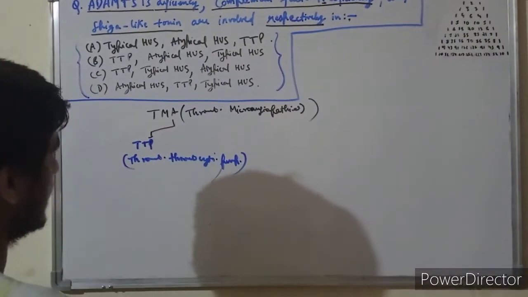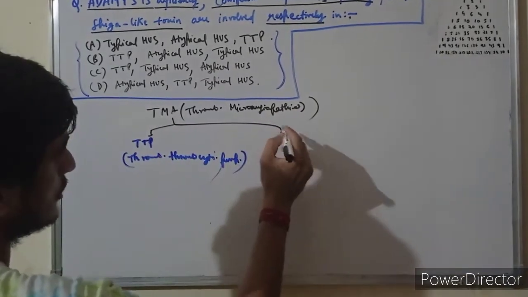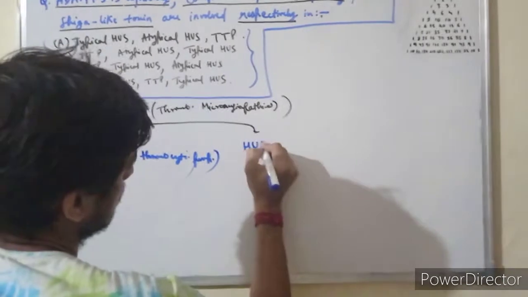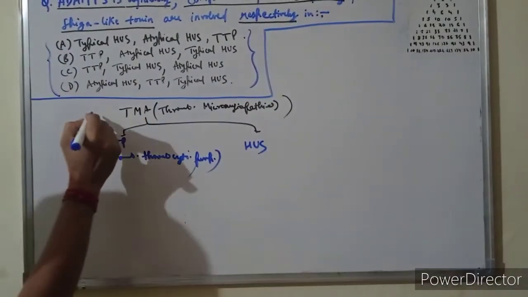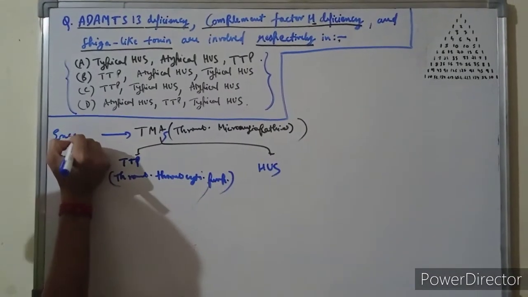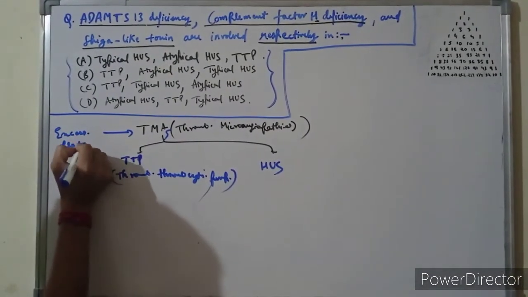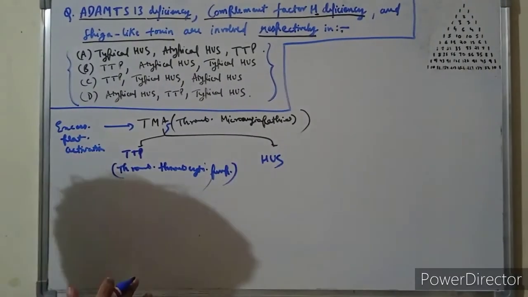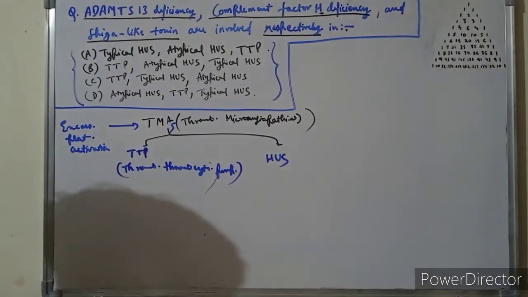And the second thrombotic microangiopathy is HUS. The cause of TMAs is excessive platelet activation. This leads to thrombosis and thrombocytopenia both.